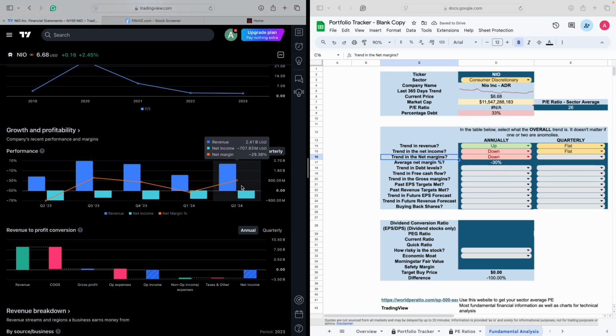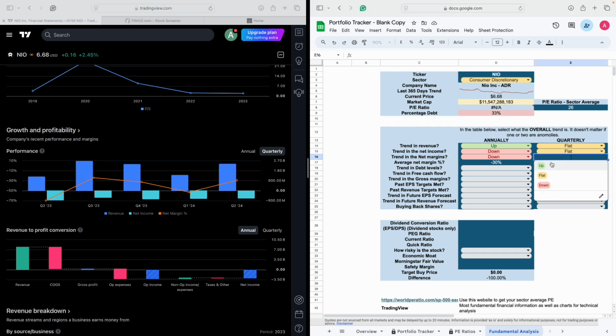And then the margins as well. So you've got minus 30, minus 50, minus 30, minus 25, and minus 70. So the trend is pretty flat because it's up, down, up. So let's just say flat.